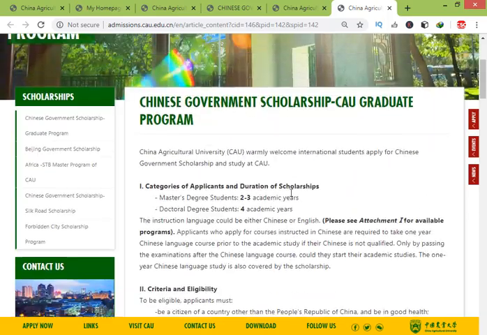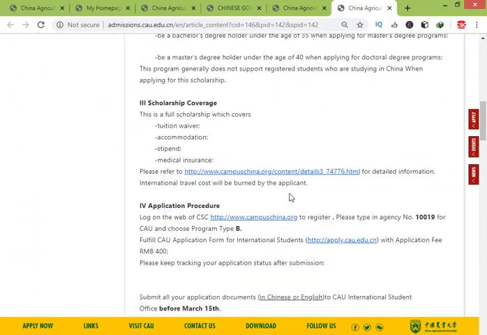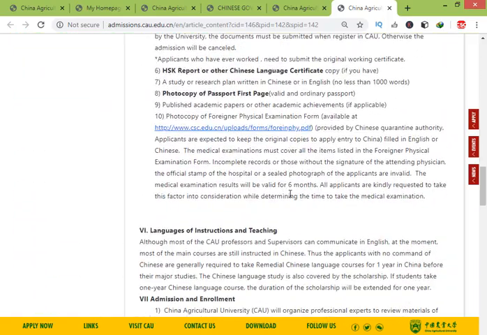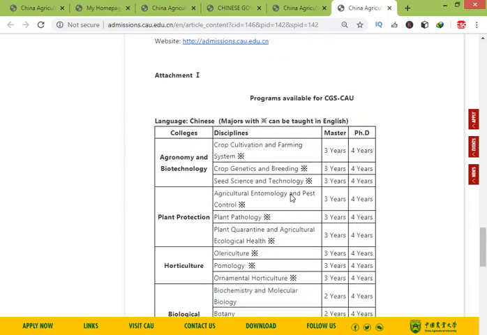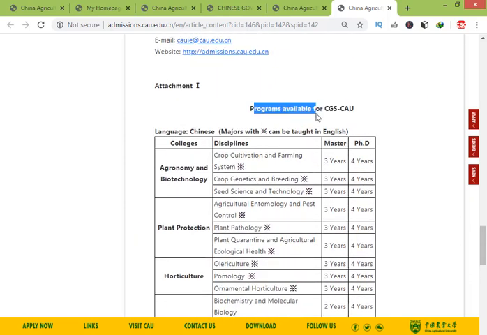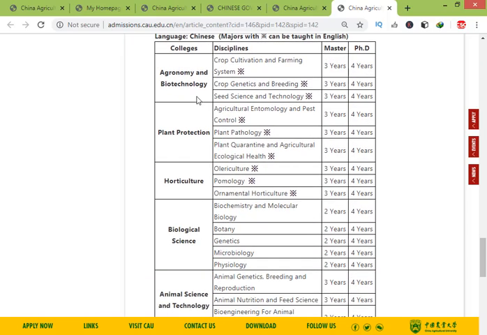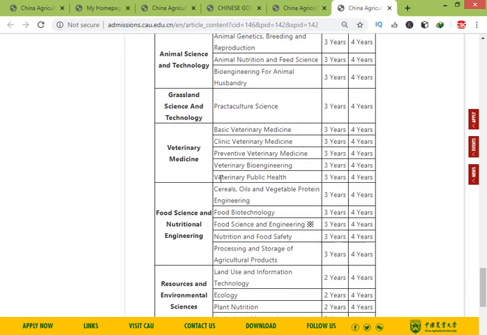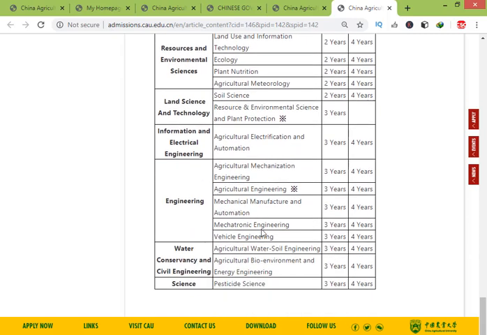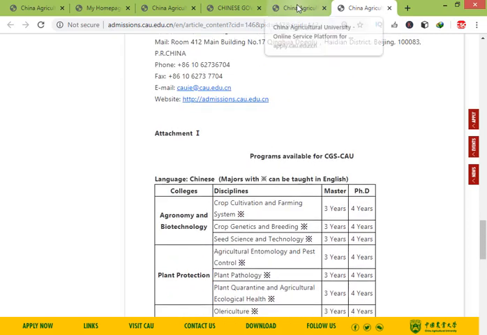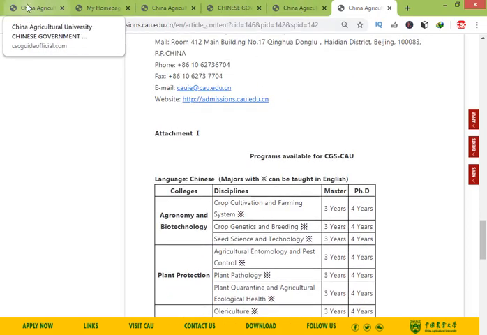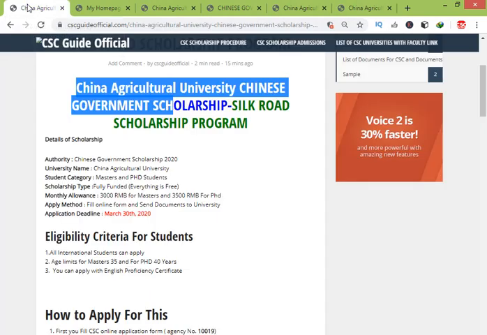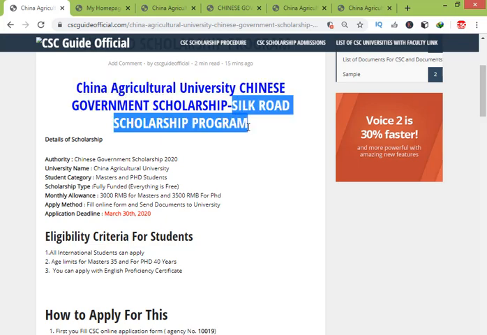So what are the major courses we will find? What is the course? This is the list of available course programs. If your program is available in this list, then apply, otherwise don't apply in this university. So these are all the programs. Find your program and apply as soon as possible. But in the case of the Silk Road scholarship, this is a different program, so we'll discuss it in this video.